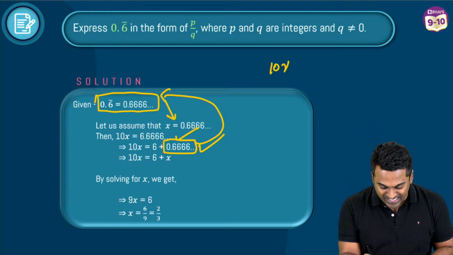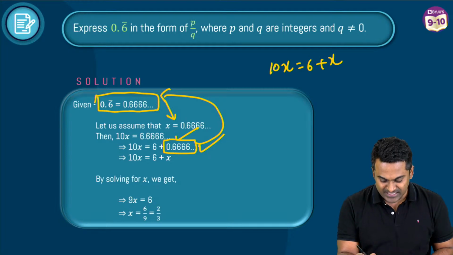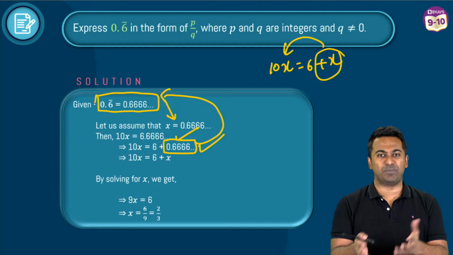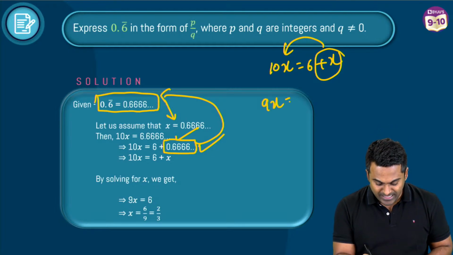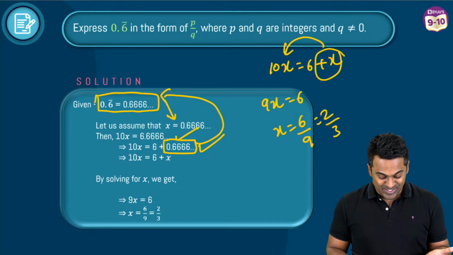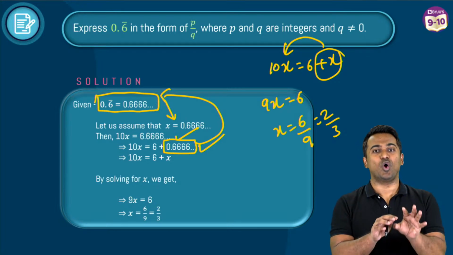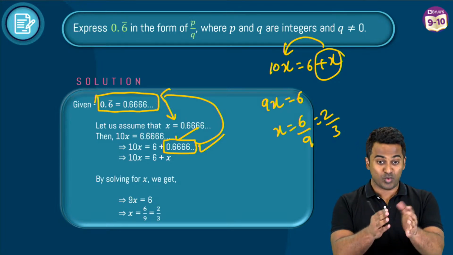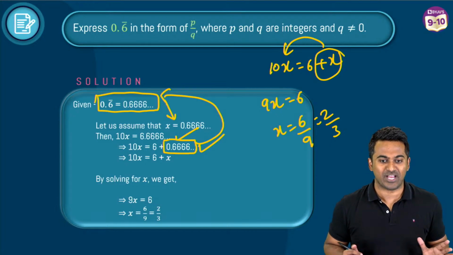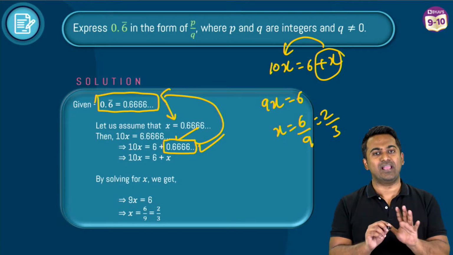So now what we're dealing with is 10x is equal to 6 plus x. You guys know how to solve the equation. Plus x goes to the left hand side, plus becomes minus, and what you're left with, 9x is equal to 6, so x becomes 6 by 9. Cancelling off the common factor, that becomes 2 by 3. So this is the method of solving it. And as I said, good, you have the answers here. Pushpa 2 by 3, Lakshmi, Anchal Verma again 2 by 3. Well done, guys. Well done.